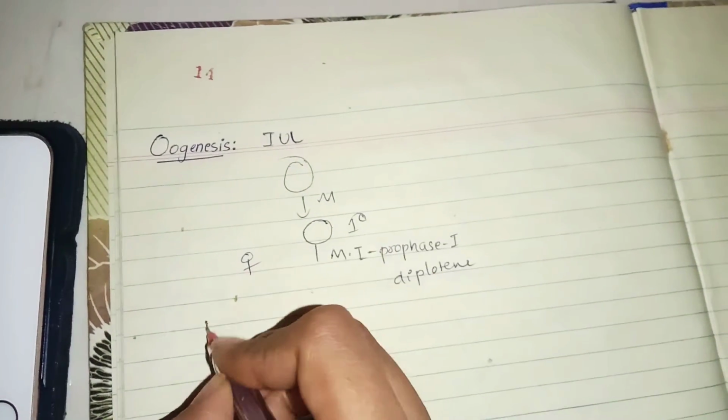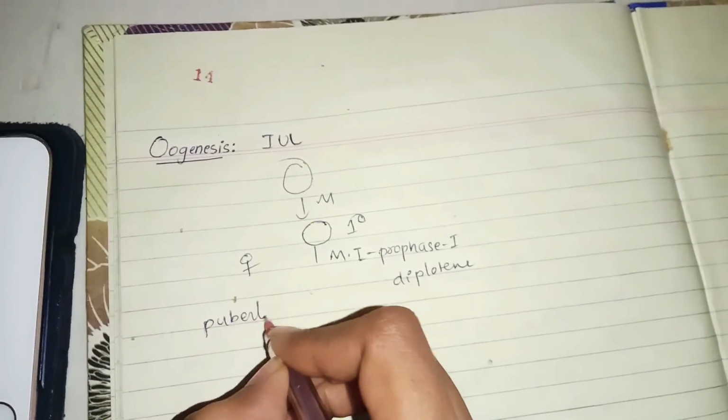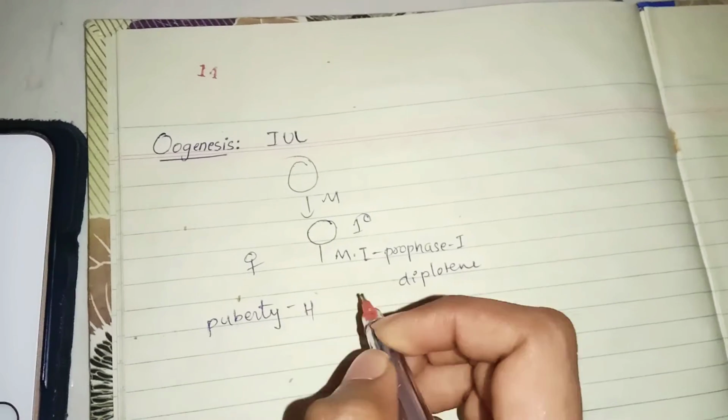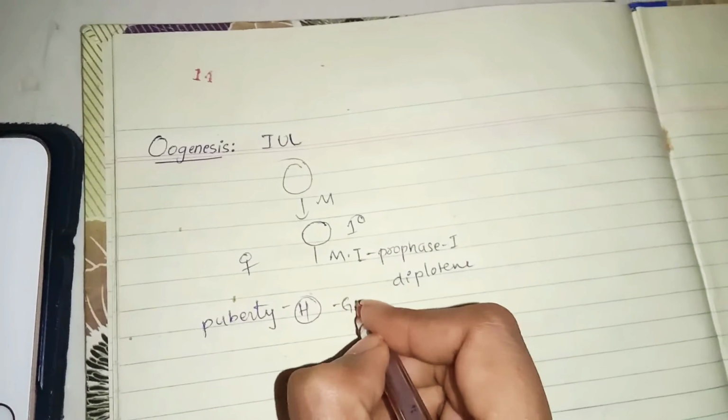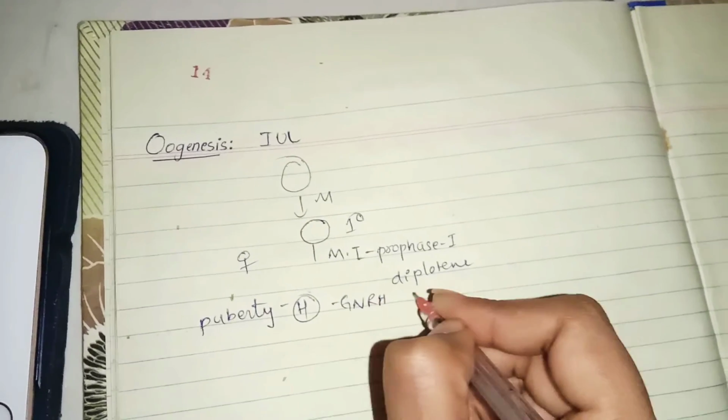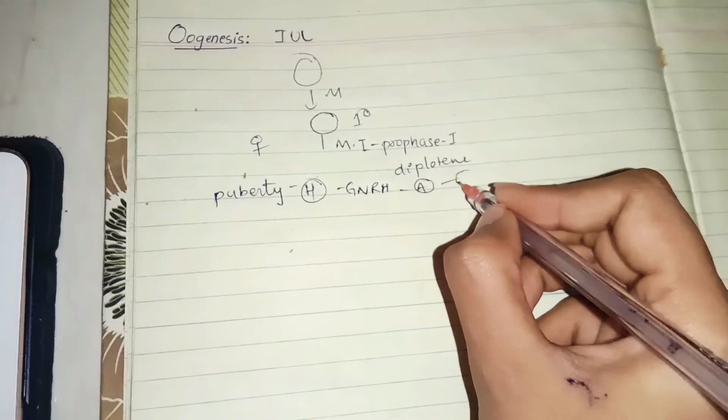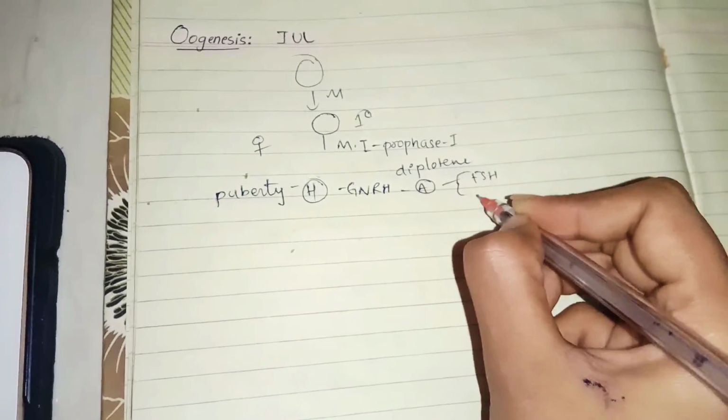At puberty, what happens is there is activation of the hypothalamic axis. When hypothalamus is activated, it will produce gonadotropin releasing hormone. It will act on anterior pituitary and lead to release of both FSH and LH.